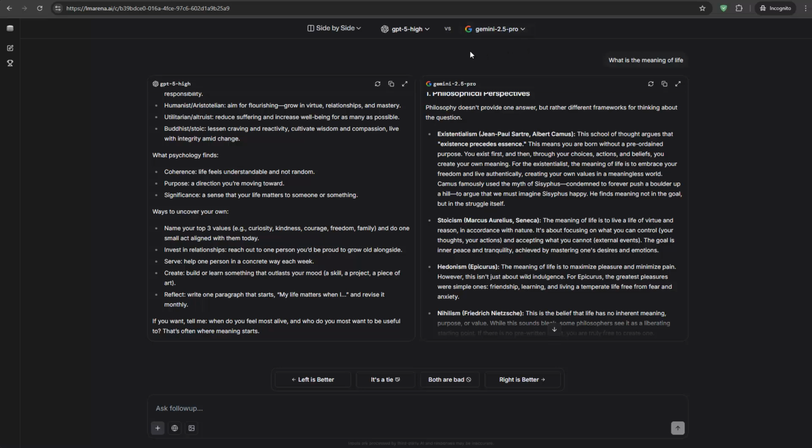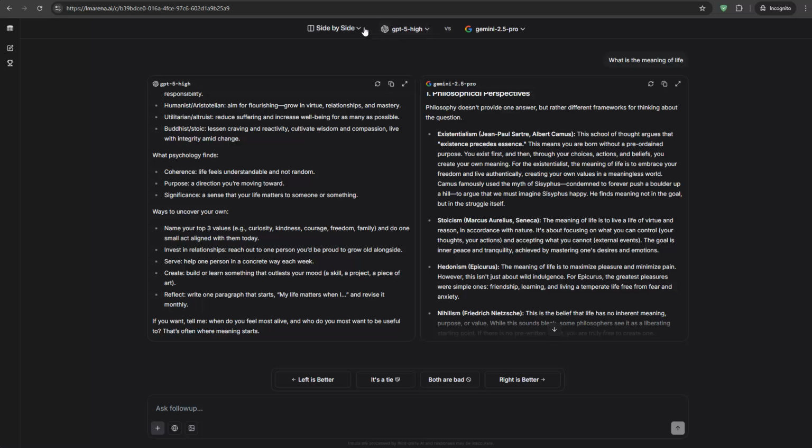Now I get that, of course. But the main point I'd like to drive home here is that you can just ask any kind of question here, and you can compare any kind of model you want to actually score, right? Because now it's up to us to decide which one is better. And you can see we also have the option to give our perspective here. We can say the left is better, we can say both are bad, or it's a tie, and we can also say the right is better. So it's up to us. And this is also then a feedback based on what we think, and this of course also then gets scored, and we can see that in the Leaderboard as well.